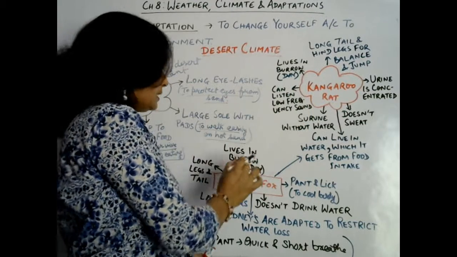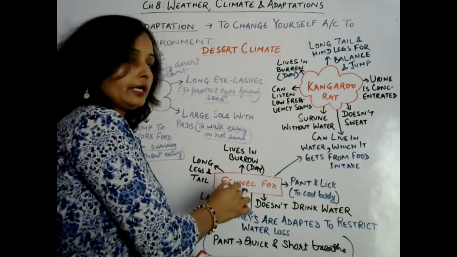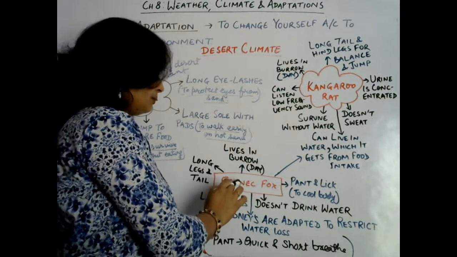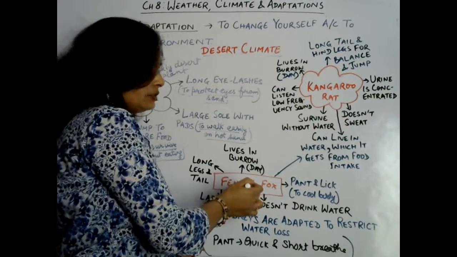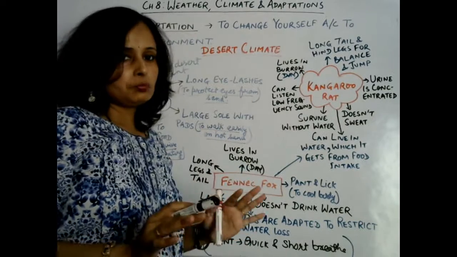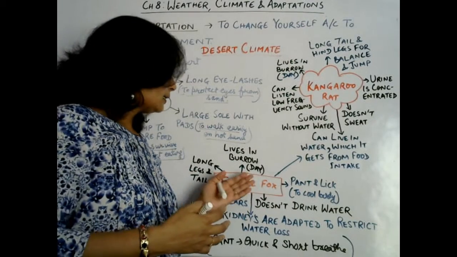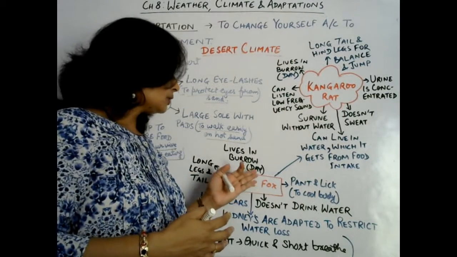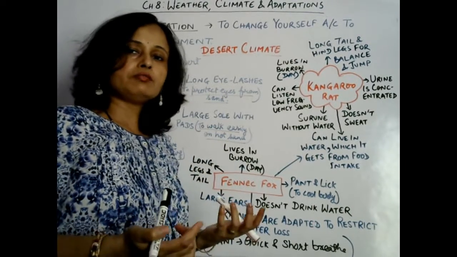Now let us discuss the fennec fox, another animal that is found in desert climate. So again, a few features are the same as the kangaroo rat and fennec fox. What are those? It also lives in a burrow to protect itself from excess heat, and at the same time it also comes out from its burrow during night time because of low temperature.